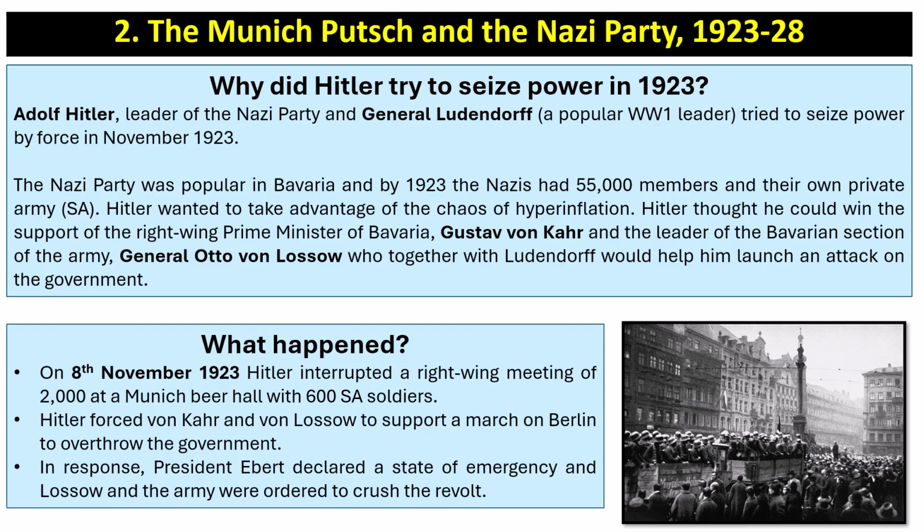on the government. I think Hitler was also motivated by what happened in Italy, where a man called Benito Mussolini had seized power in 1922 in a so-called March on Rome. So I think Hitler was very much trying to do this, and he felt that he would be able to